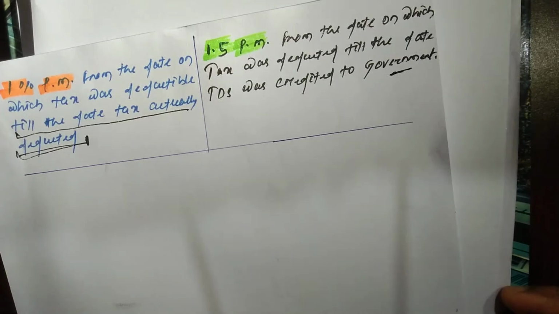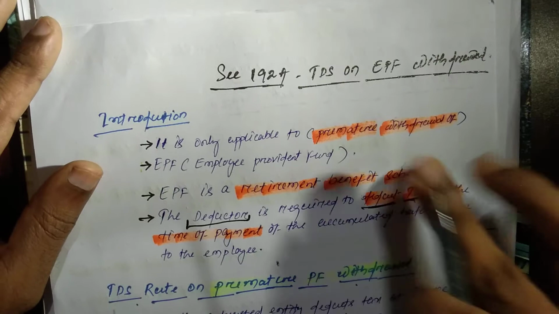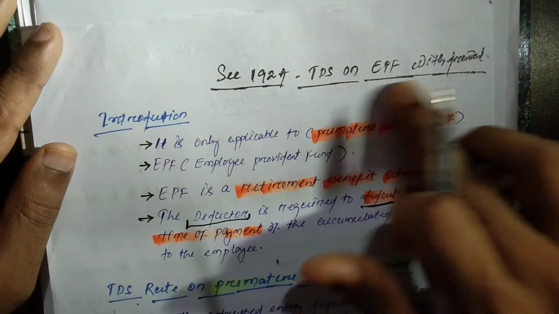Okay, this is the entire procedure of section 192A, that is tax deducted at source on EPF withdrawal.